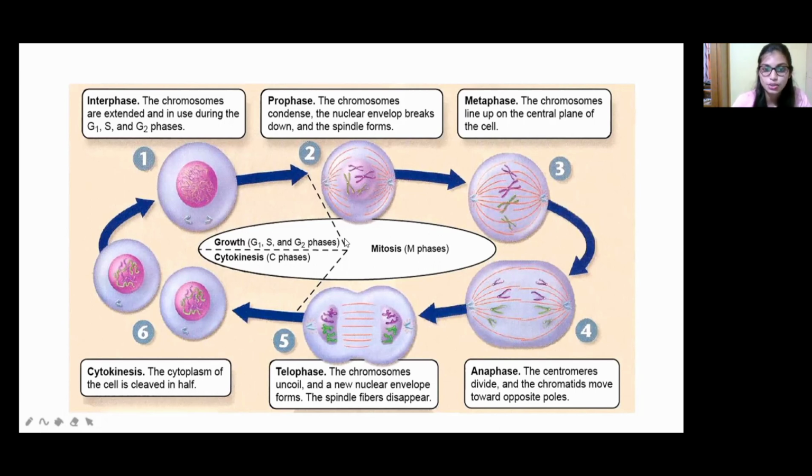Okay, so in the cell division, this one, G1, S, and G2, that is known as the growth phase, and this prophase, metaphase, anaphase, telophase, this is known as M phase, that is the mitosis phase, and cytokinesis is also involved in this mitosis phase only.